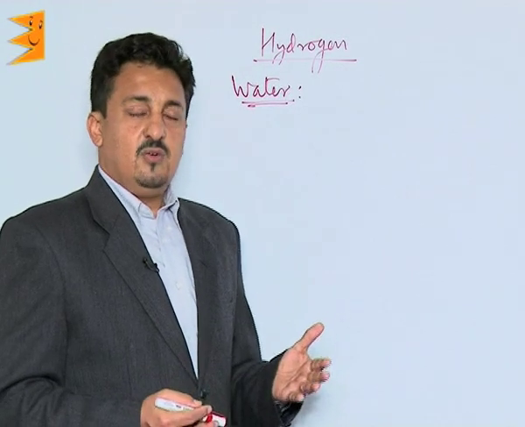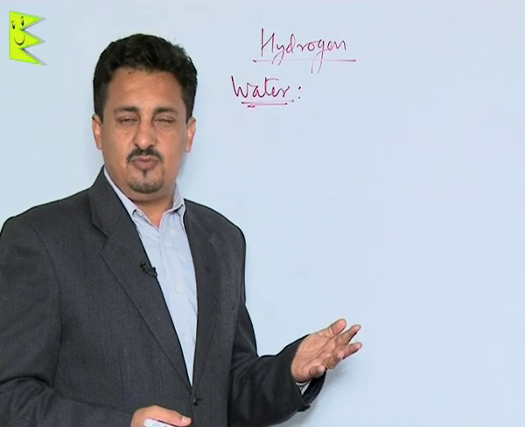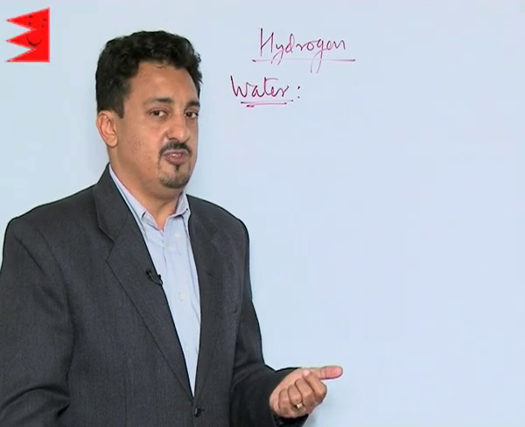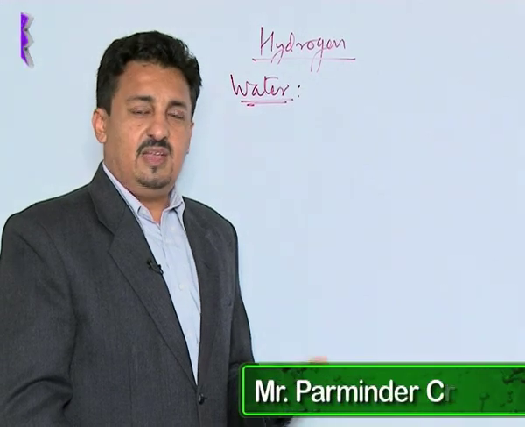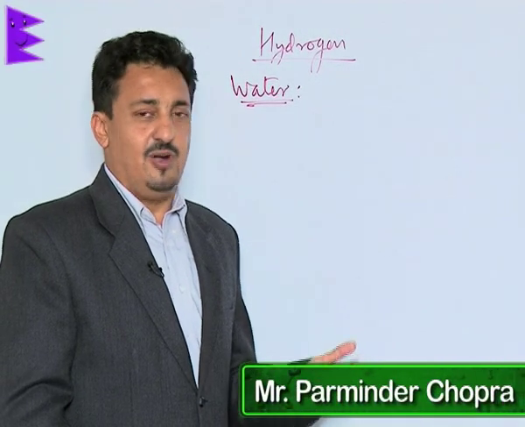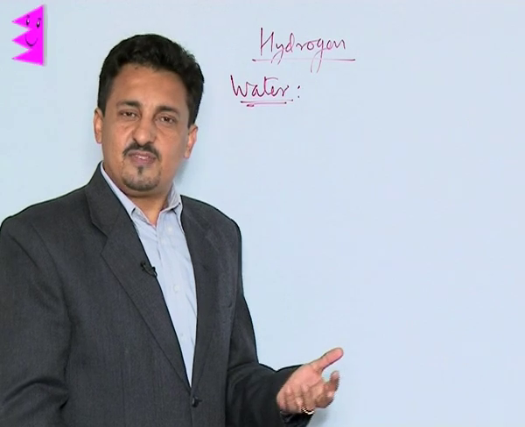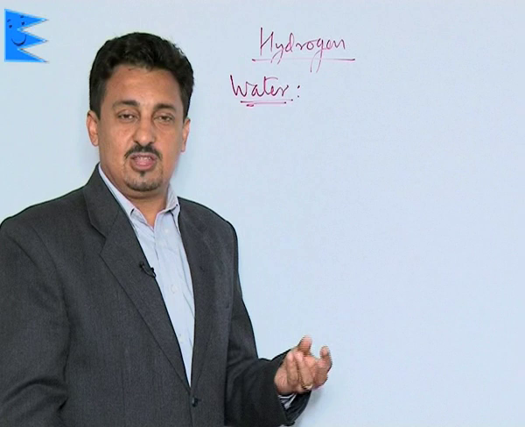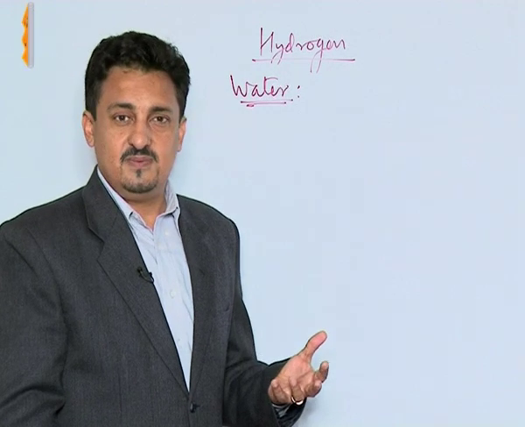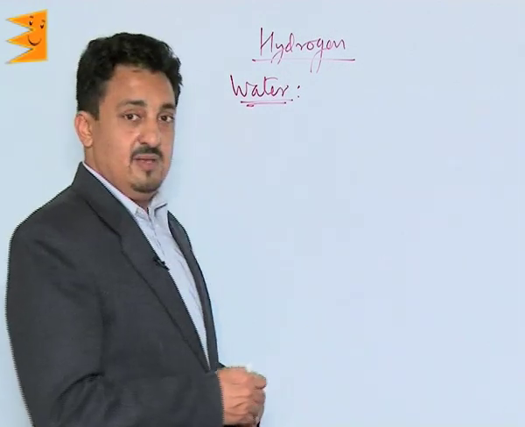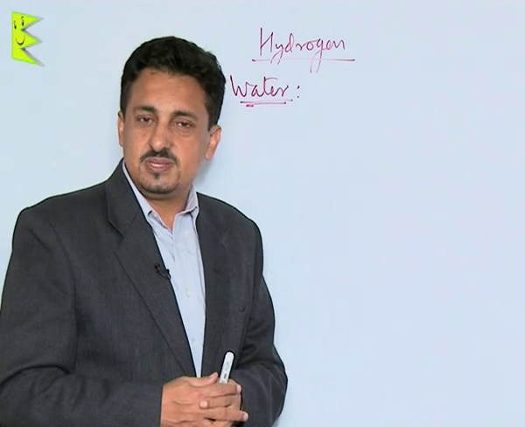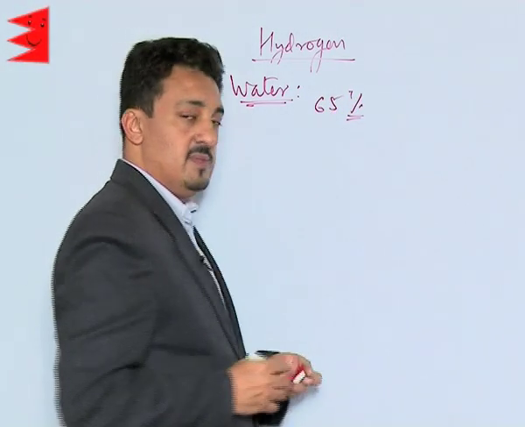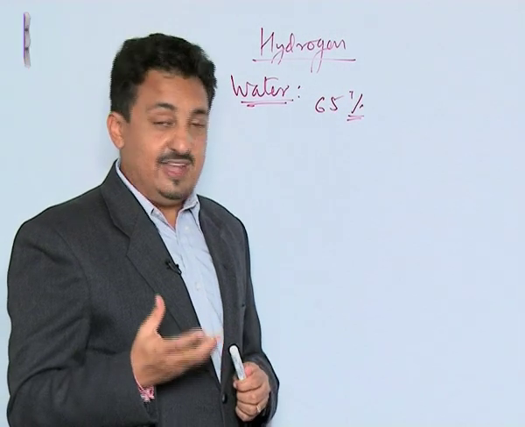Water. Water is the most important compound of our life, and therefore it is the most important compound of hydrogen also. It's a covalent hydride which it forms with oxygen. It's a life-saving compound, and as per Hindu mythology, we also call it Amrit. Now this water, remember, is the main constituent of the living beings. Our own body is almost 65% water, and some of the plants even are 95% water.